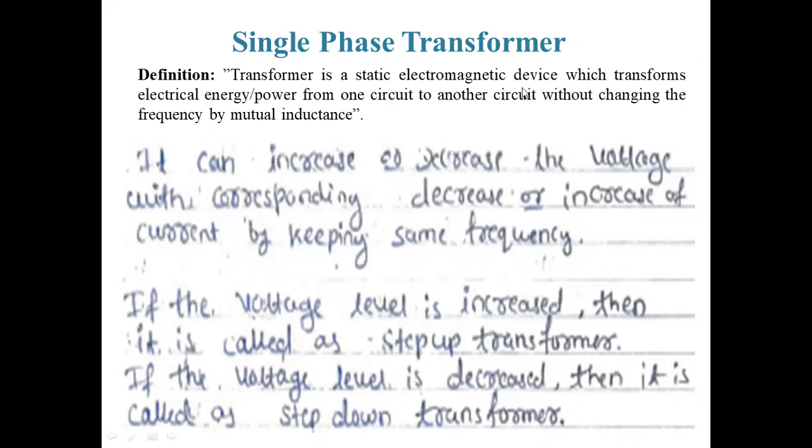It is a static electromagnetic device which transfers electrical energy or power from one circuit to another circuit without changing the frequency by mutual inductance. So we have to maintain the frequency constant. By the mutual inductance process, it is going to transfer.